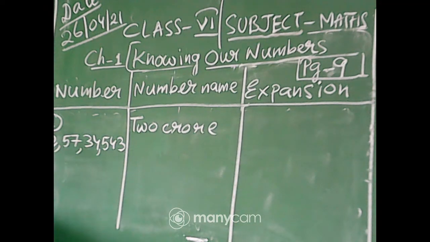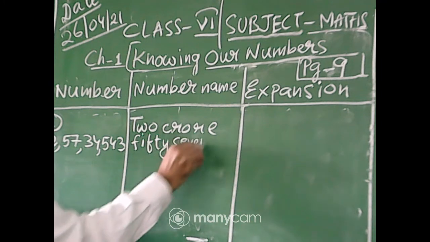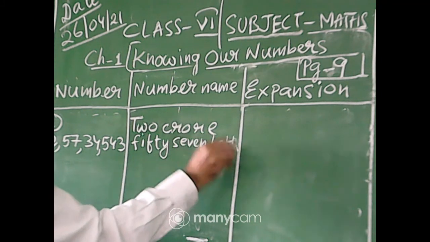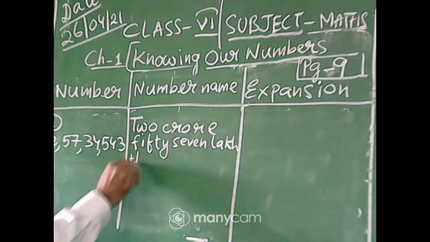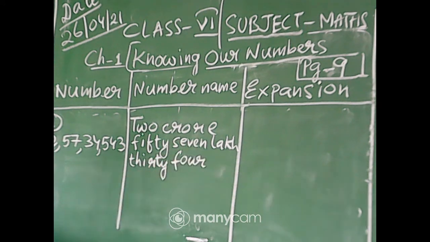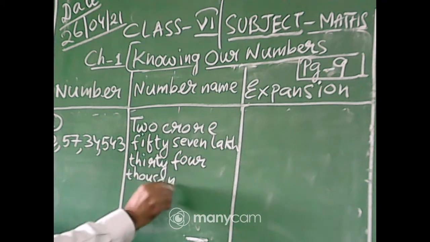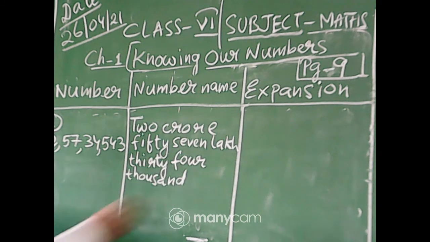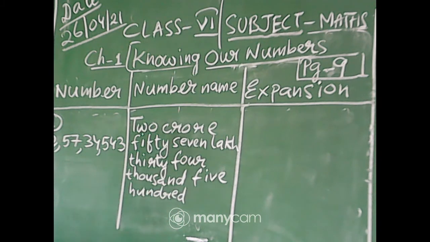So it is 2 crore 57 lakh 34 thousand 543.